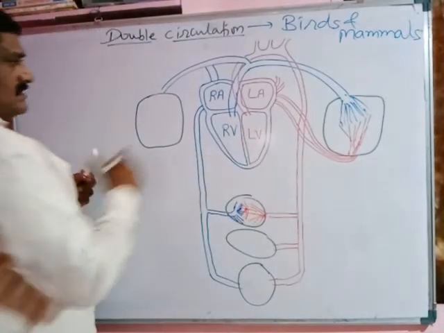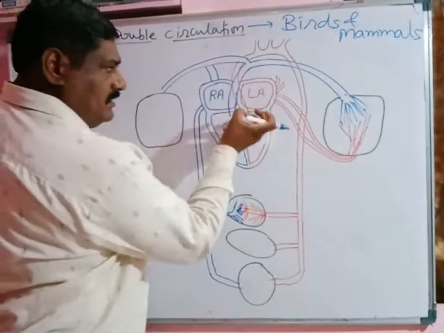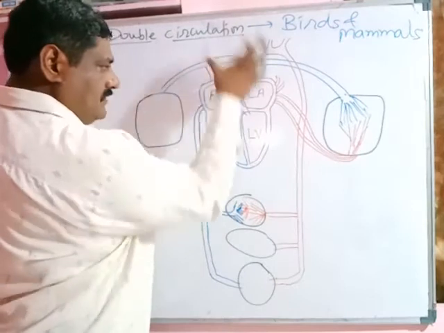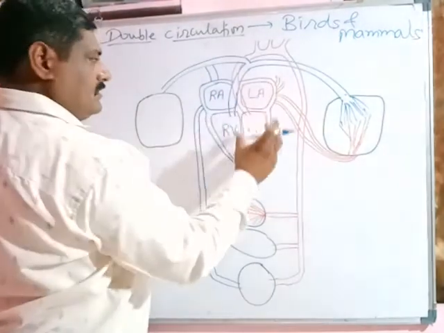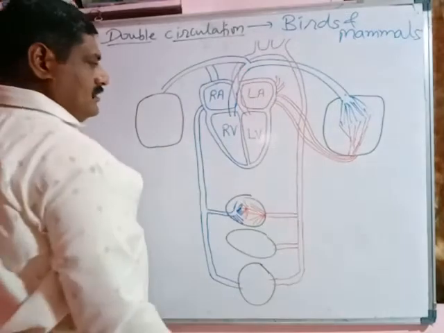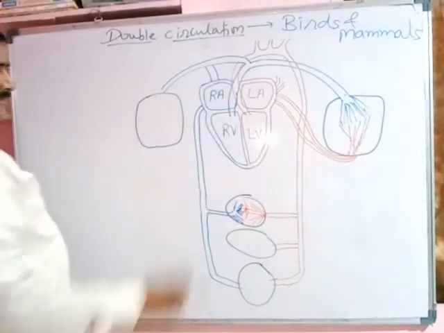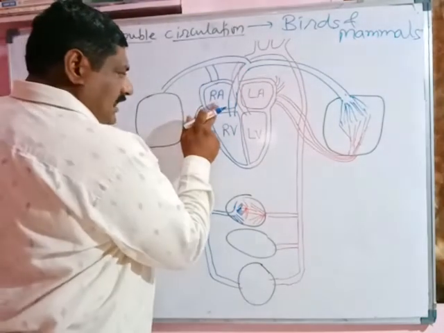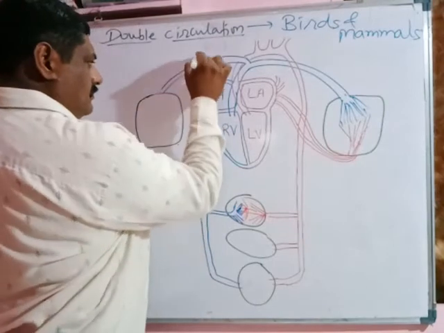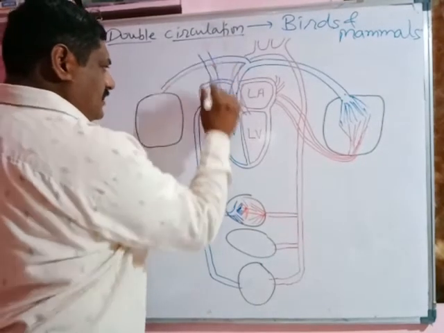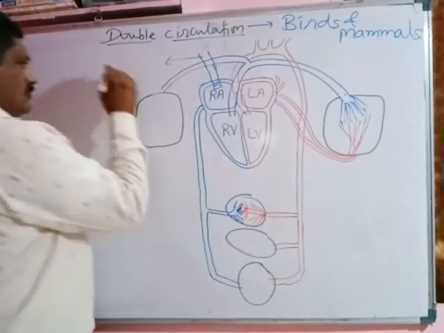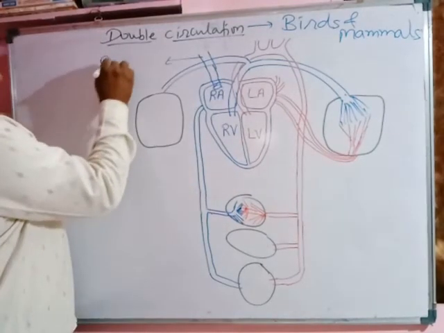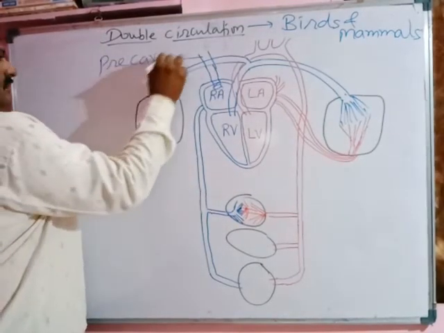The auricles are receiving chambers. They receive blood from different organs, and the ventricles are distributing chambers. They supply blood to the different organs. The right atrium receives blood from the anterior region of the body with the help of the superior vena cava, or precaval vein.